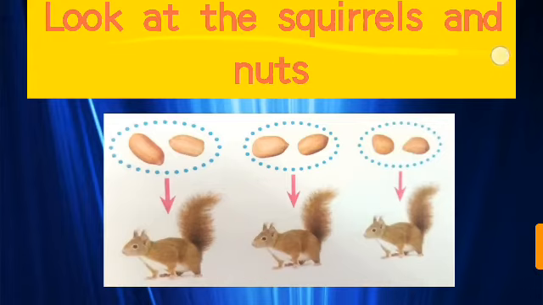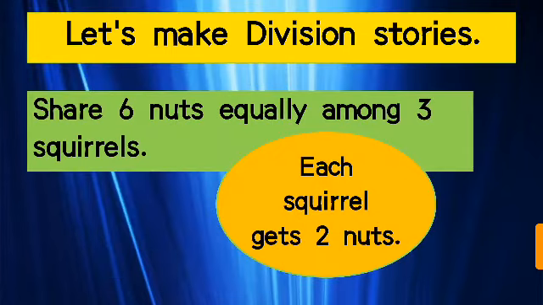Look at the squirrels and nuts. 3 squirrels are here, and each squirrel is having 2 nuts. This squirrel is also having 2 nuts and this third one is also having 2 nuts. So each squirrel is having 2 nuts. What we have to do?